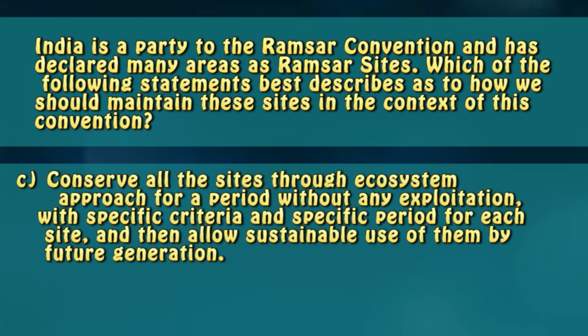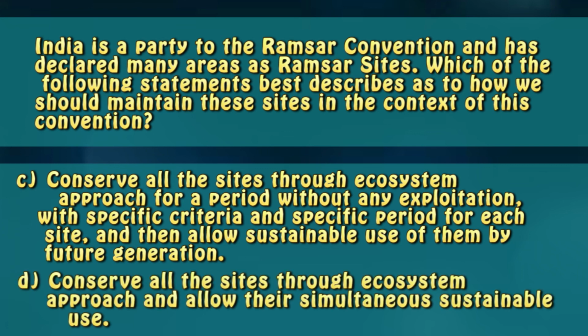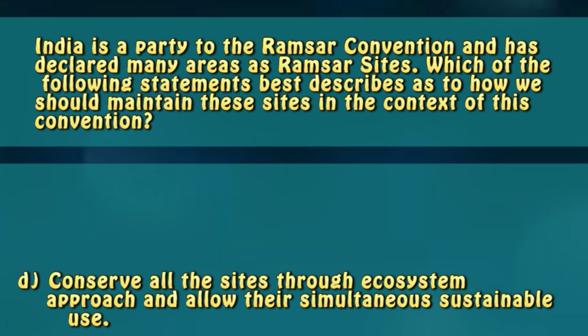C. Conserve all the sites through ecosystem approach for a period without any exploitation with specific criteria and specific period for each site and then allow sustainable use of them by future generations. D. Conserve all the sites through ecosystem approach and allow their simultaneous sustainable use. The correct answer is option D.